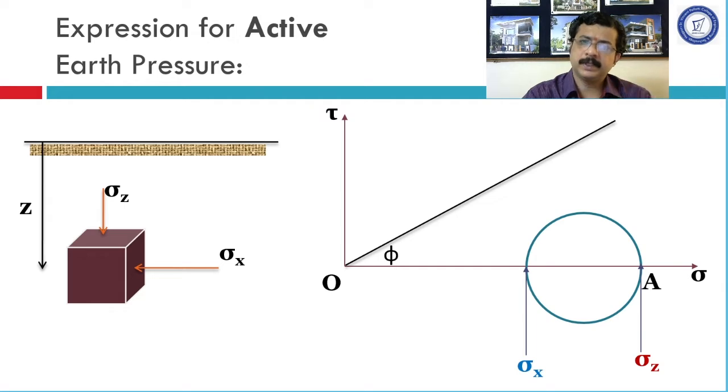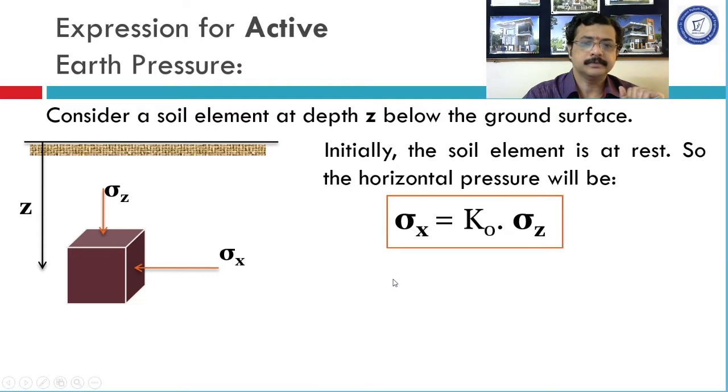Answer is very simple. For this we have to go back to our previous slide. Let us go back. Here we can observe sigma x equal to K0 into sigma z. For example, value of phi, angle of internal friction, is 30 degree. So how K0 is found out? K0 is found out as 1 minus sin phi. Phi value is 30 degree, sin phi is 0.5 and 1 minus sin phi means 0.5. So value of K0, means coefficient of lateral earth pressure when the soil is at rest, is going to be 0.5.